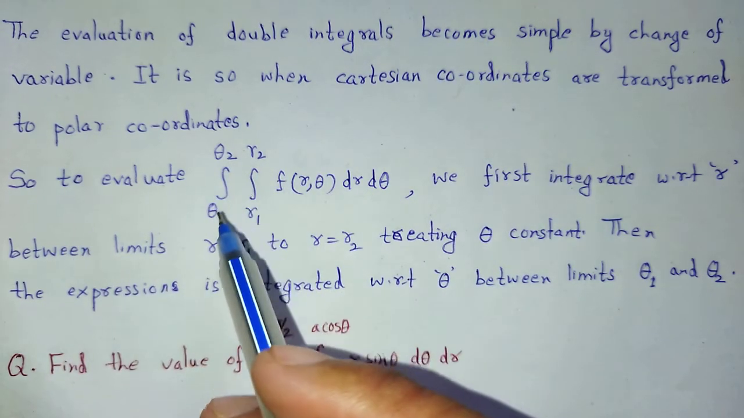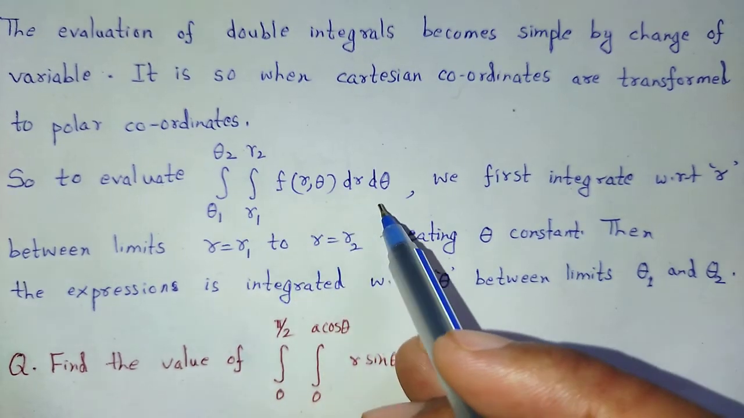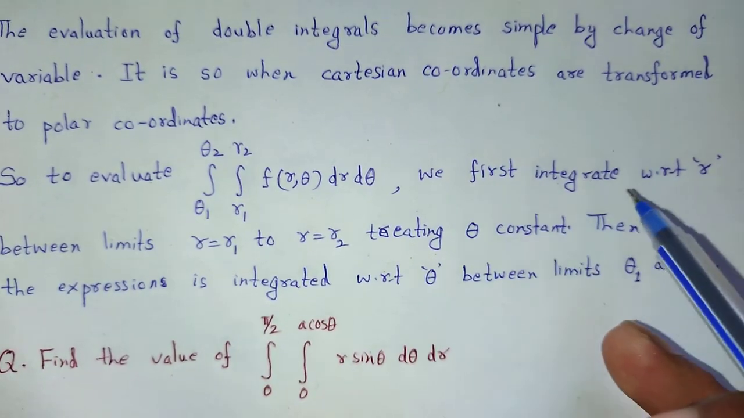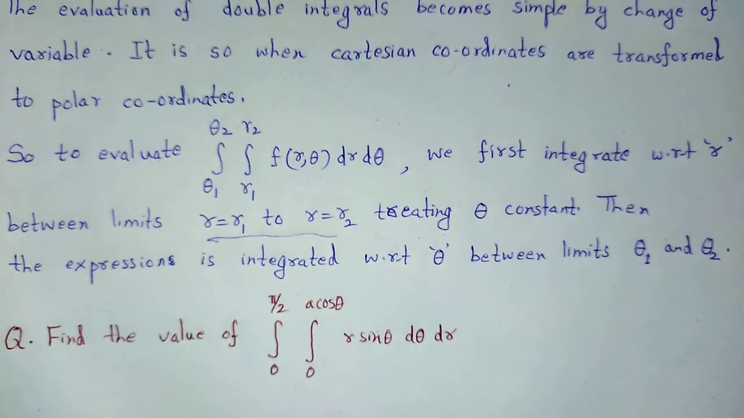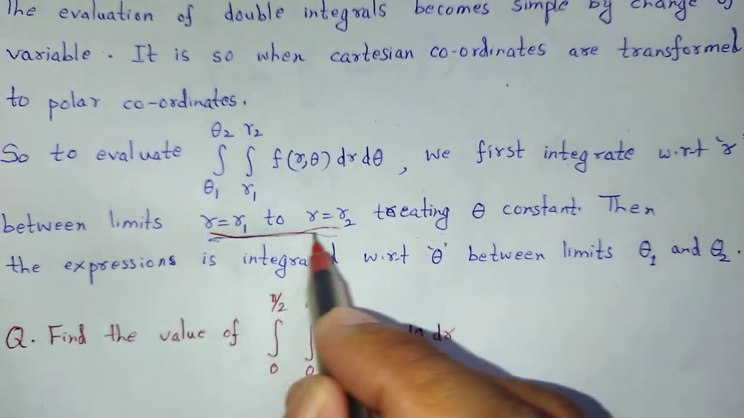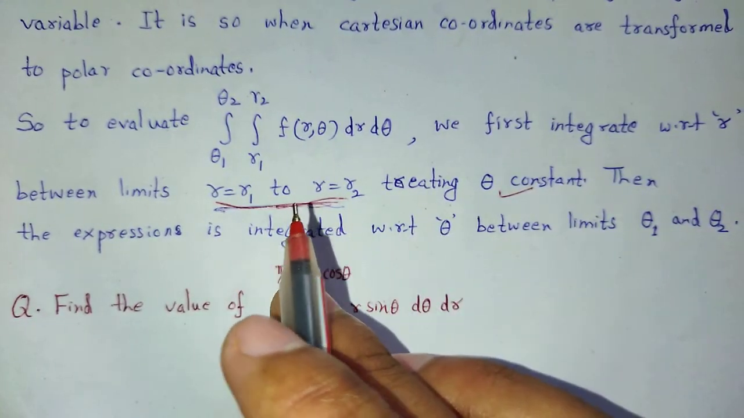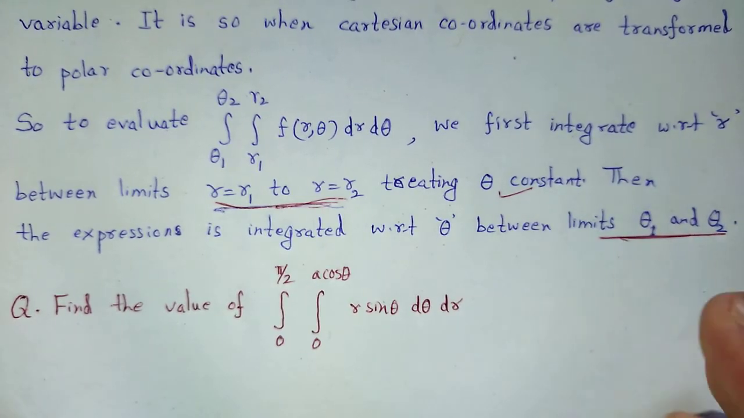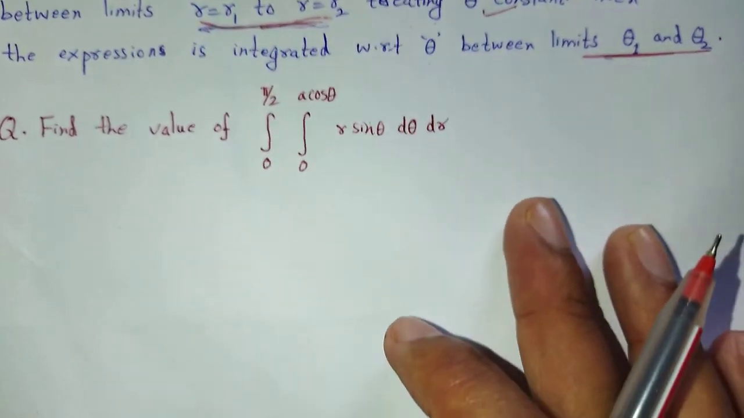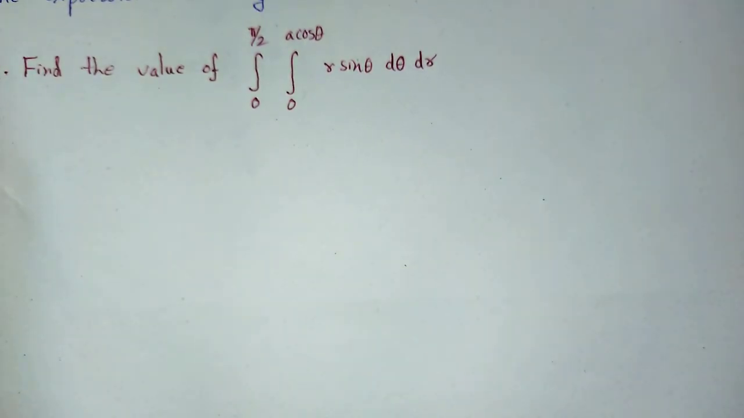So to evaluate the integration from theta 1 to theta 2 and r1 to r2 of f of r theta dr d theta, we first integrate with respect to r, between the limits r from r1 to r2, treating theta as constant. Then we integrate the expression with respect to theta, taking the limit from theta 1 to theta 2.